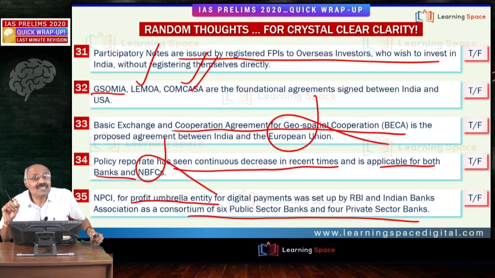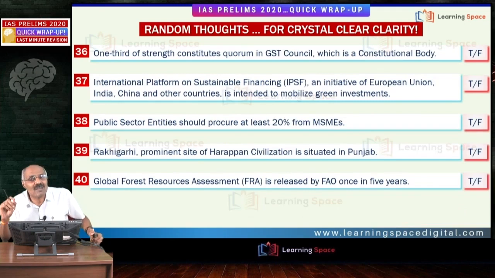Now the government is considering, or you can say specifically, Reserve Bank of India is considering establishment of a for-profit entity for digital payments. In this context, this is in the news. So NPCI is a not-for-profit entity for digital payments set up by RBI and Indian Banks Association with the consortium of 6 public sector banks and 4 private sector banks.